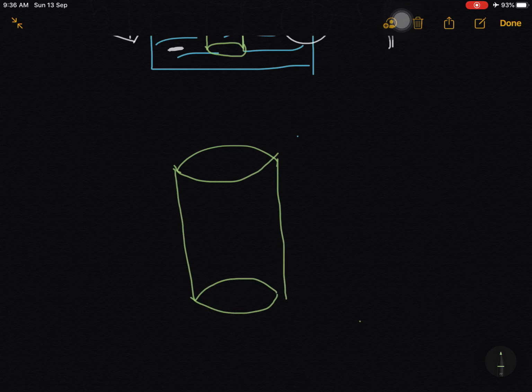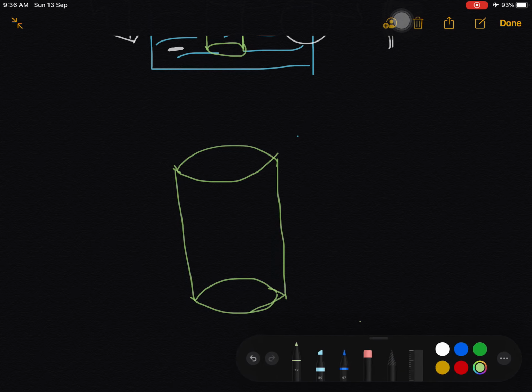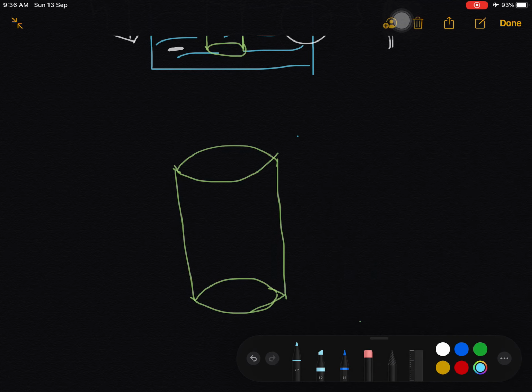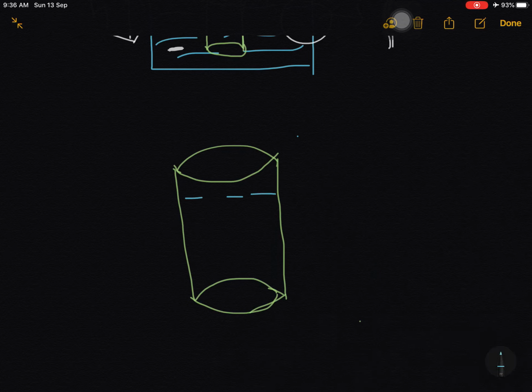These assumptions are very important in the electrostatics chapter also. Okay, here a liquid is there inside of this, and at this point the pressure is P naught.